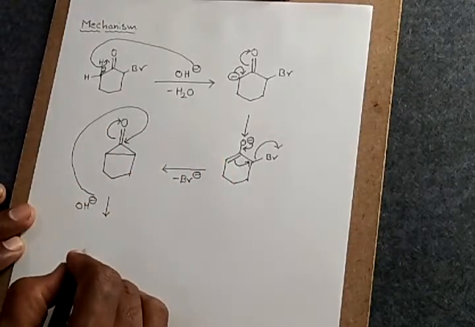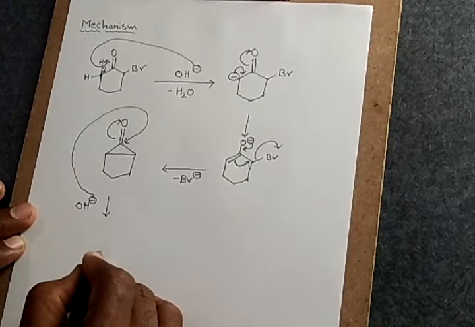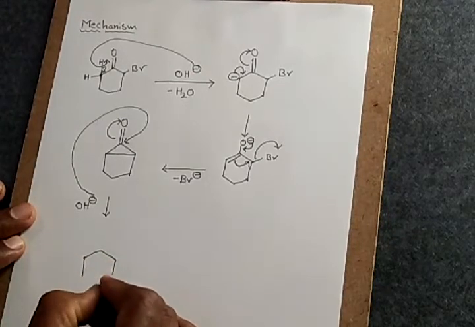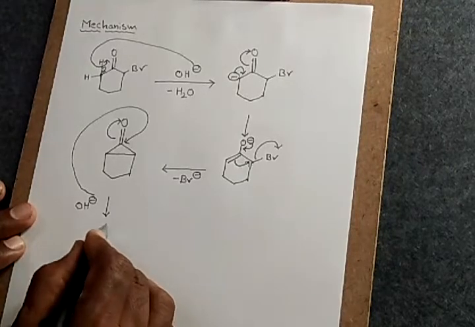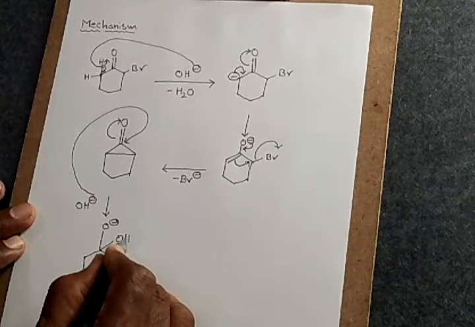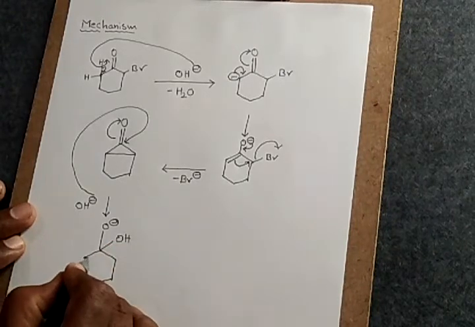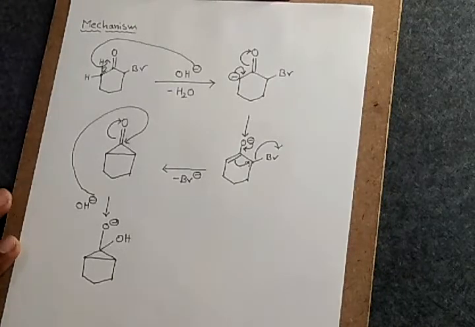Then this becomes like this. This is O minus, this is OH, and this is the bond present between these two carbons, right?